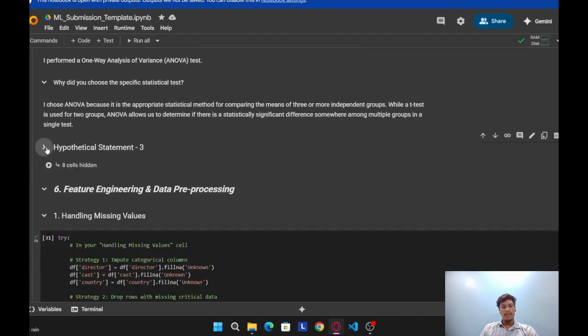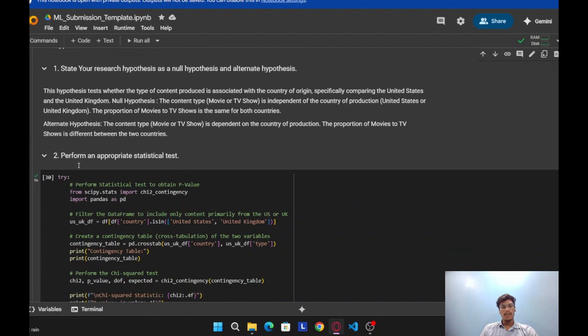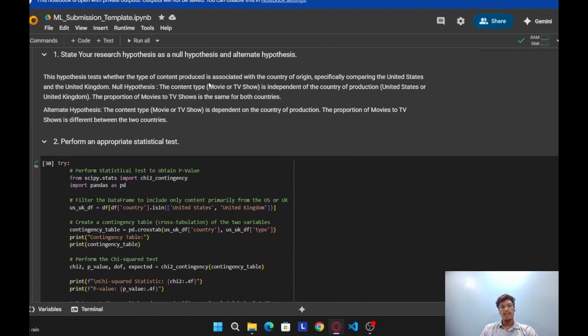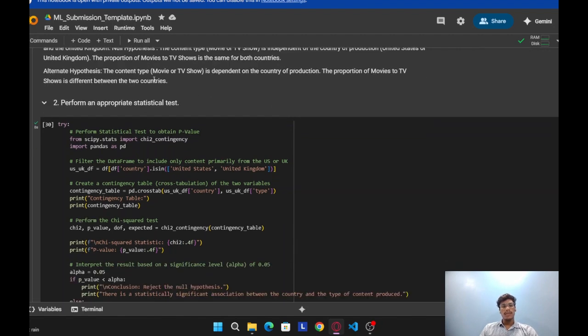So hypothetical statement 3. This hypothesis tests whether the type of content produced is associated with the country of origin, specifically comparing the United States and the United Kingdom. Null hypothesis: the content type, movies or TV shows, is independent of country of production; the proportion of movies to TV shows is the same for both countries. Alternative hypothesis: the content type is dependent on the country of production; the proportion of movies to TV shows is different between the two countries.